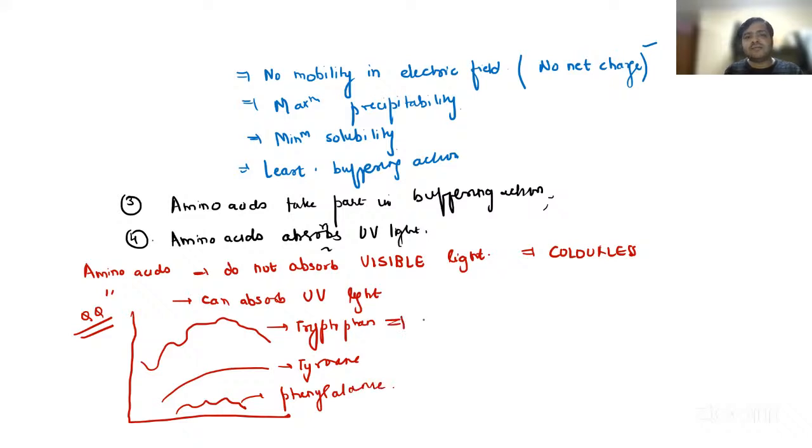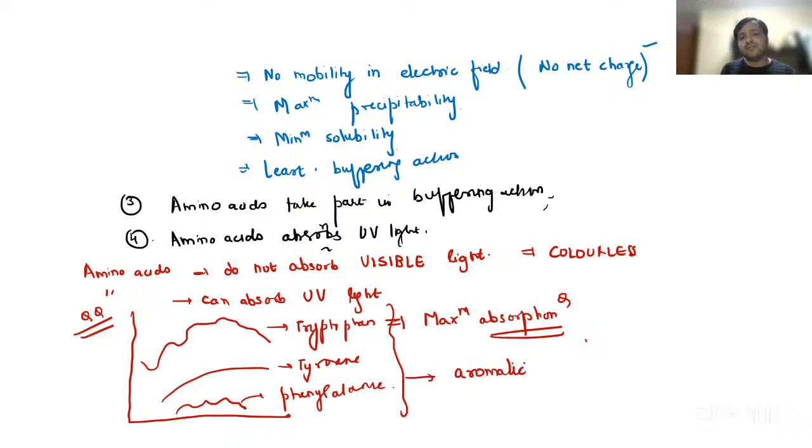Tryptophan is the amino acid having maximum absorption. Very important question for MCQ also, for viva also. Tryptophan, tyrosine and phenylalanine are aromatic amino acids, the ones having a cyclic structure, because of conjugated rings.